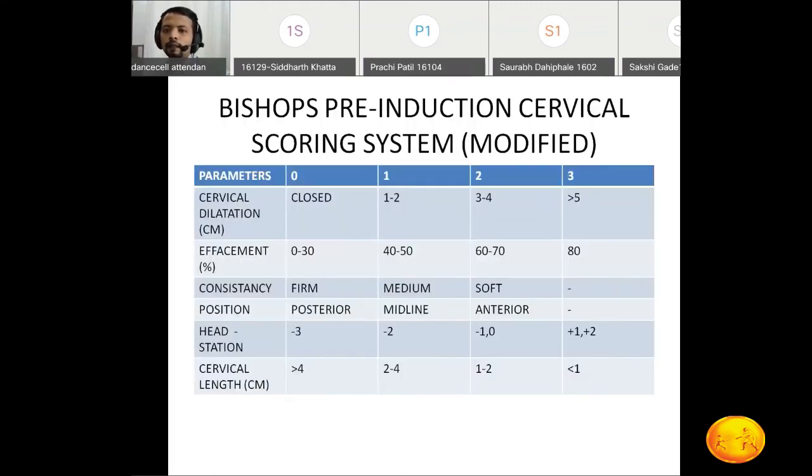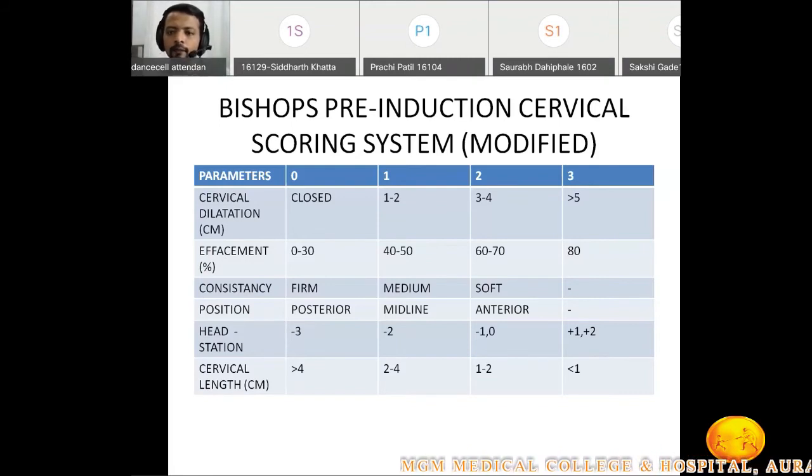How will we decide that the cervix is ripe or not? For that purpose, we have the Bishop's pre-induction cervical scoring system. What factors do we consider in it? The most important is the cervical dilatation. The second most important is the effacement of the cervix. Third is the consistency. Fourth is the position, and the station of the fetal head.